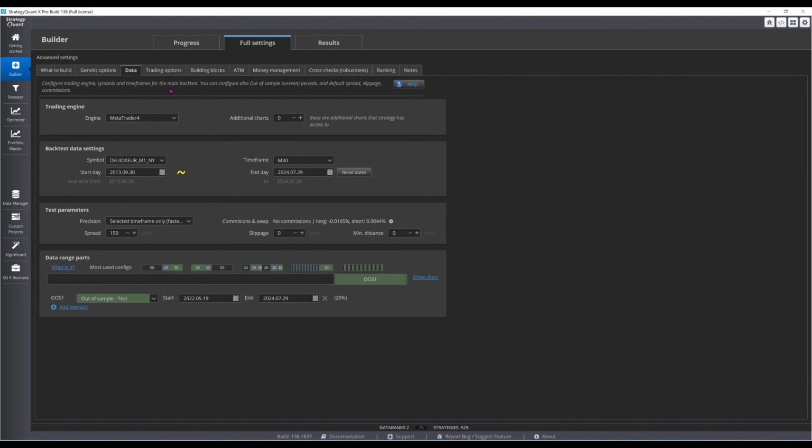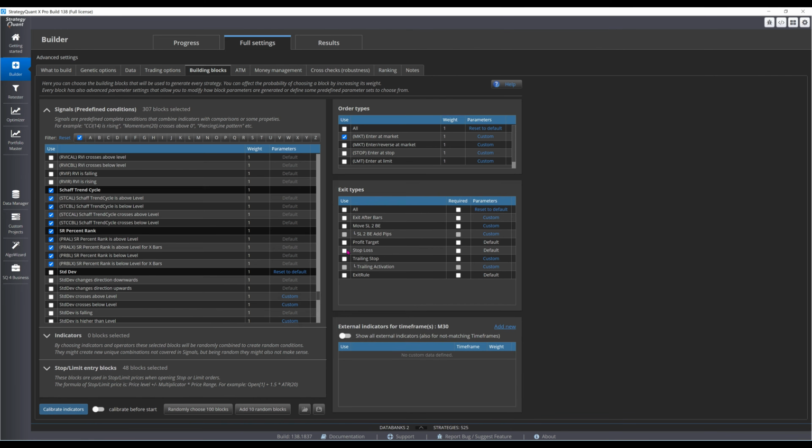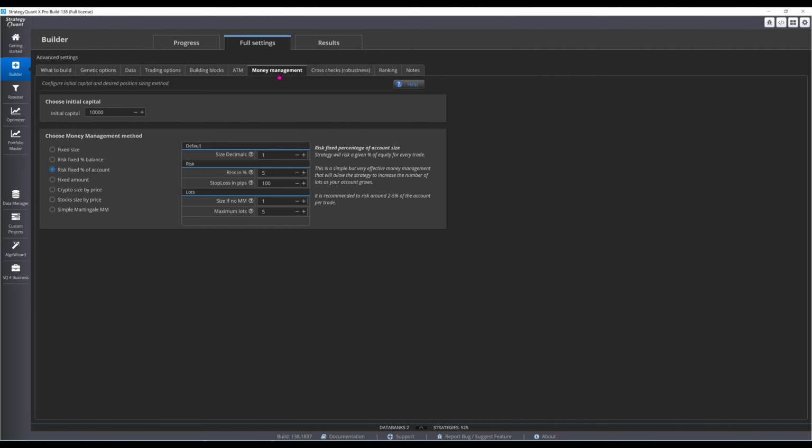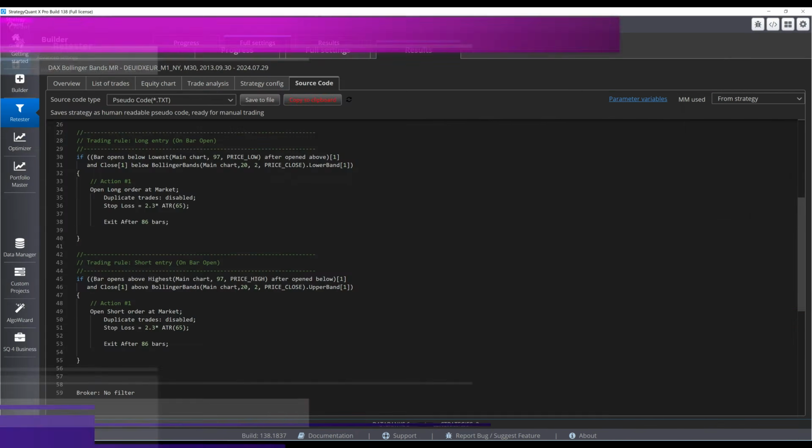I'll use the full 11 years of data on the 30-minute time frame. For a change, I'll remove weekend exits. The stop loss will be mandatory, while the profit target and time stop will be optional. A fixed lot size of 0.1 will be used for backtesting, since I don't want position sizing to muddy the water. Let's see what the builder came up with.